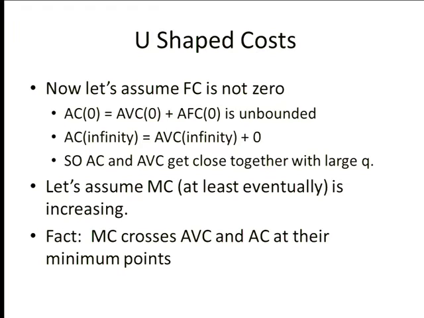What's the difference between AC and AVC? As Q gets large, it's always average fixed cost. And what happens to fixed cost as Q gets large? Where do they go? To what number? To 0. So when you draw this diagram, if you put average variable cost and average cost on the same diagram, you know as Q gets large, they just get very close together.